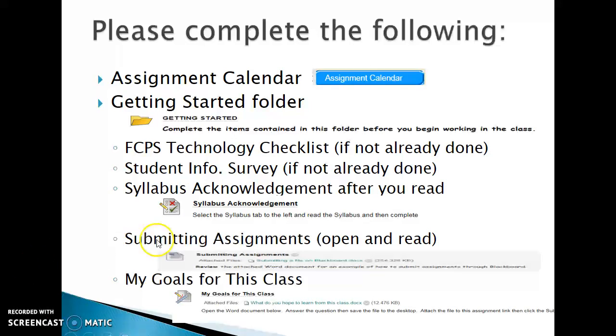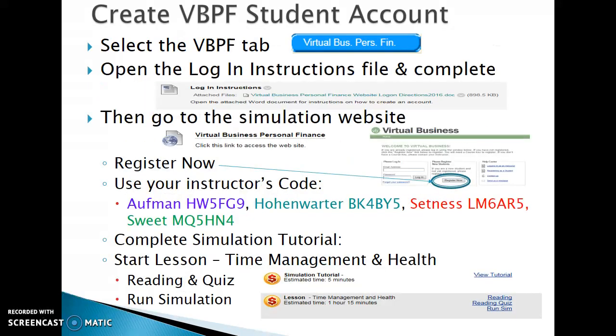Once you get ready to submit assignments, you'll go through and open up any assignments and take a look at it, read it, see if you have any questions, complete the work, and then save it to your computer. Whenever you see the paper with the ruler and the pencil, that's an indicator you need to submit something in the Blackboard shell for your instructor to grade to give you points. The first one in this class is your My Goals for this class. It's a Word document. You'll open up, respond to it, save it to your computer, and then upload it to this assignment link. That is the nature of how assignments are submitted in the online Blackboard class environment.